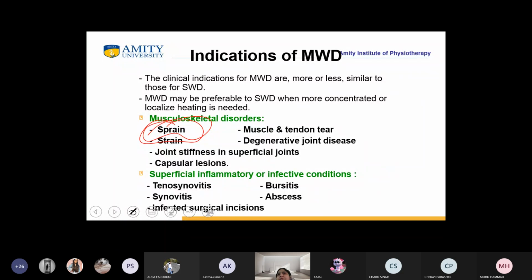Why are you giving MWD in case of sprain? Anyone? Ma'am, because it is acute inflammation.